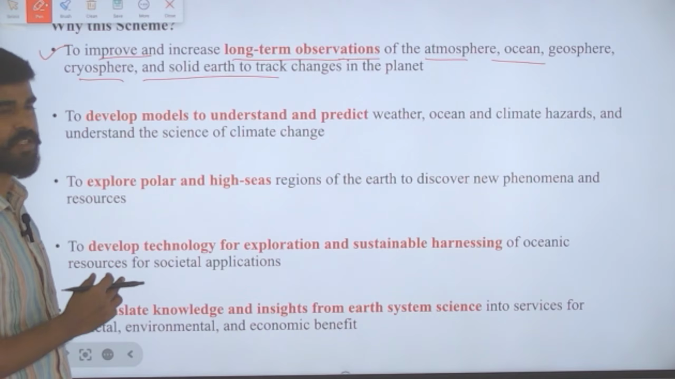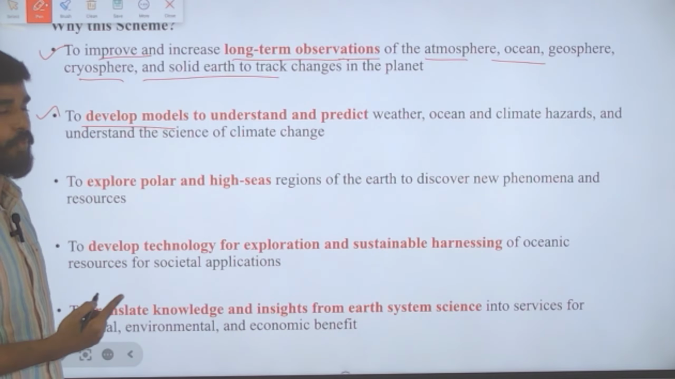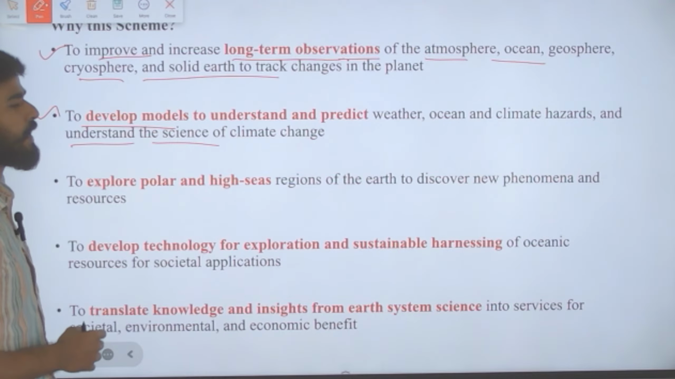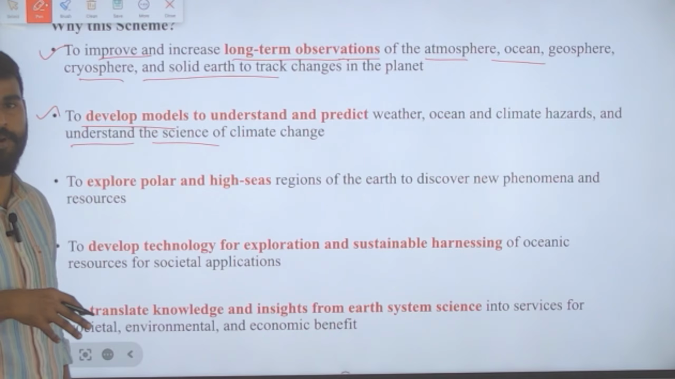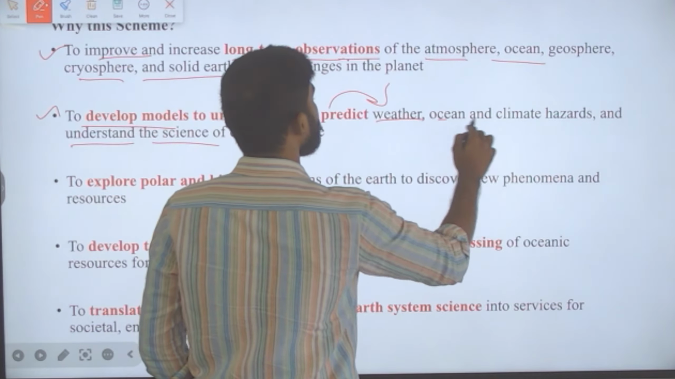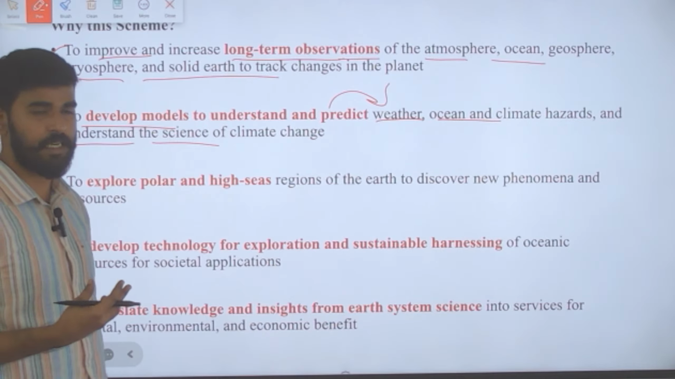So long-term observation. Next is to develop models to understand and predict weather, ocean and climate hazards, and also to understand the science of climate change. Understanding the science behind the climate change is very important, okay? And making predictions will also help in avoiding the effects of the disaster or the hazards, okay?